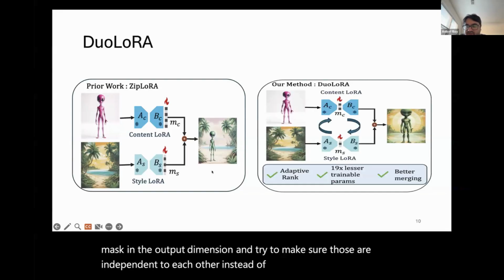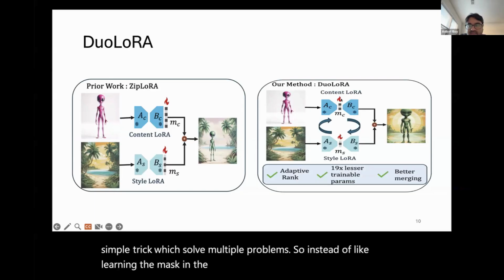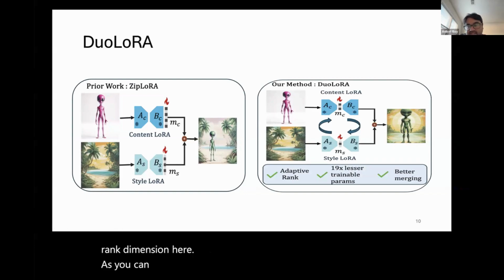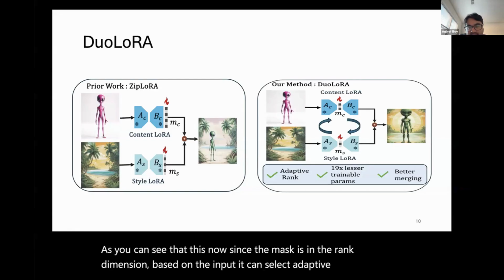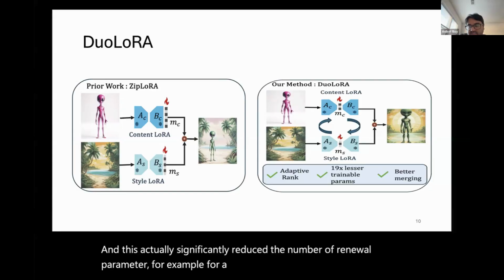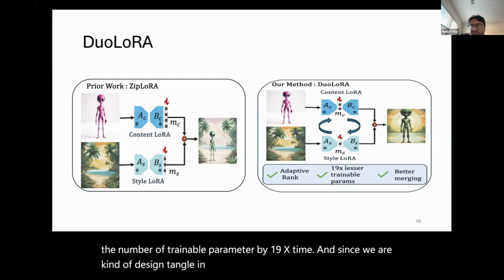Instead of doing that, we use a very simple trick which solves multiple problems. Instead of learning the mask in the output dimension, we learn the mask in the rank dimension. Since the mask is in the rank dimension, based on the input, it can select adaptive rank. This significantly reduces the number of trainable parameters. For example, for an SDXL architecture, it reduced the number of trainable parameters by 19x. And since we are disentangled in the rank space, it actually provides better merging.